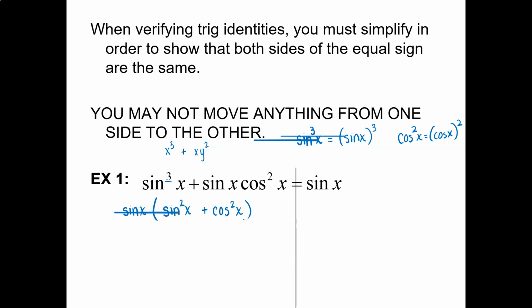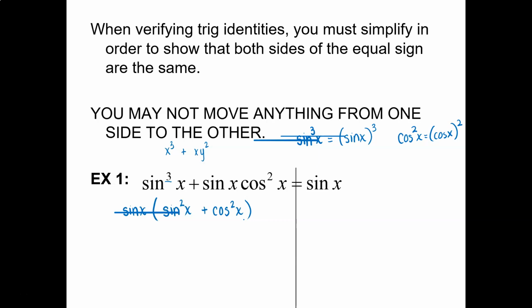Now, you don't know much about this yet, but you did just write something down that included this. Actually, you didn't write it down because I printed it out for you. Sine squared x plus cosine squared x. Do you see it anywhere on your paper? It equals 1. That is a trig identity. It is a fact. Mathematicians have proven that that's the case.